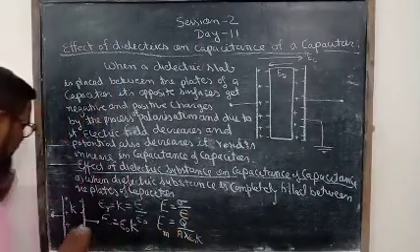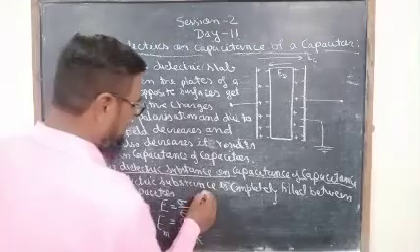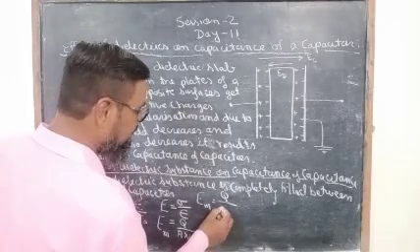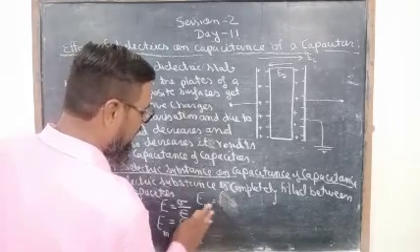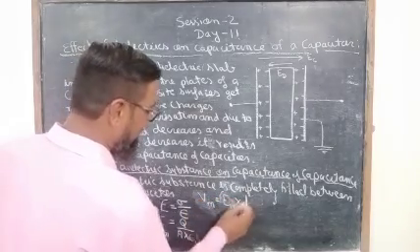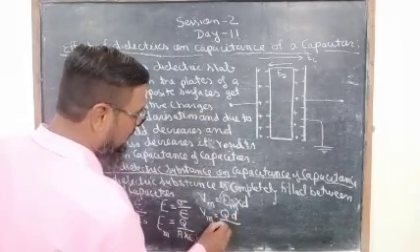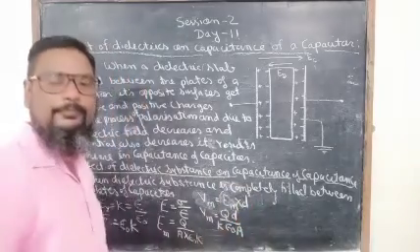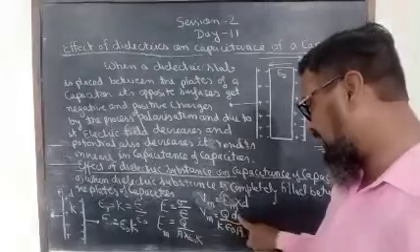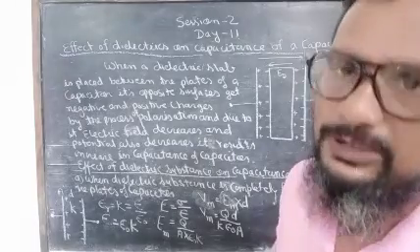If the area of the plate is A and the separation of plates is small d, then in that case Em is equal to Q upon K epsilon naught A. The potential between the plates will be Vm is equal to Em into d, or Vm is equal to Qd upon K epsilon naught A. This is the value of potential.